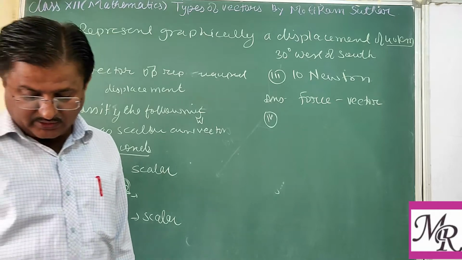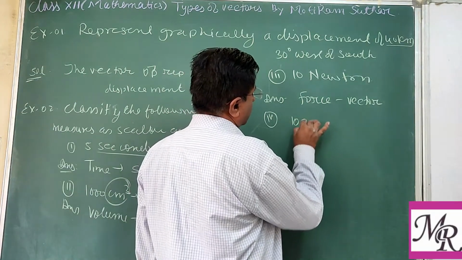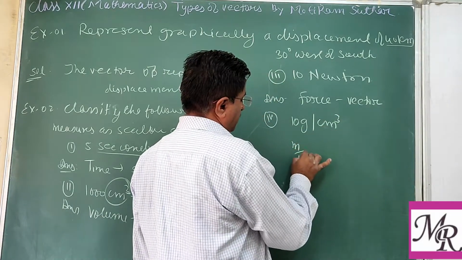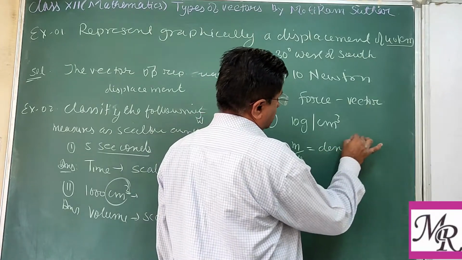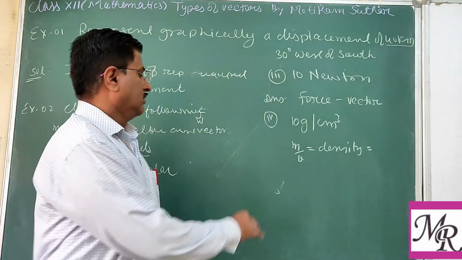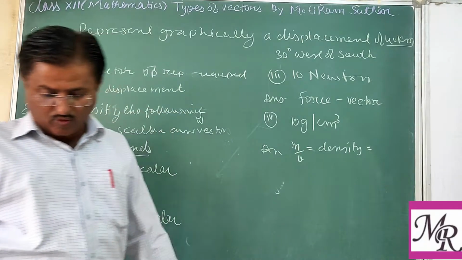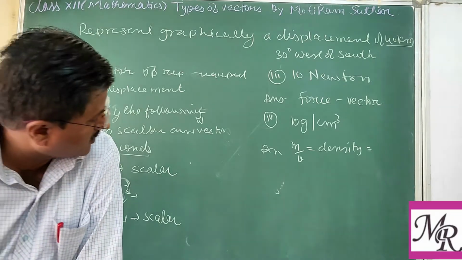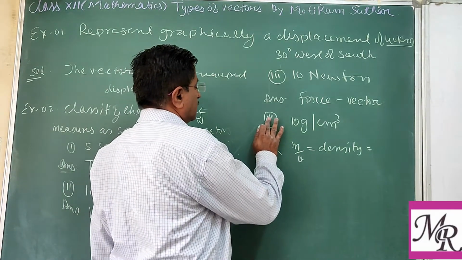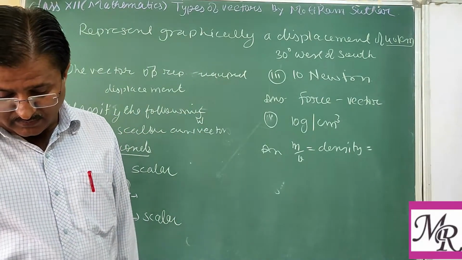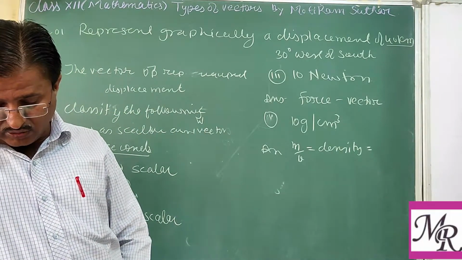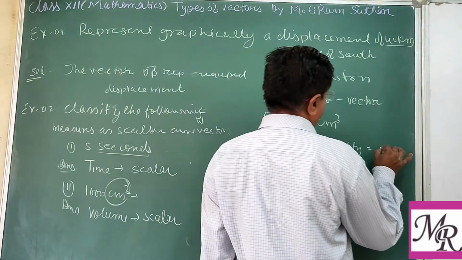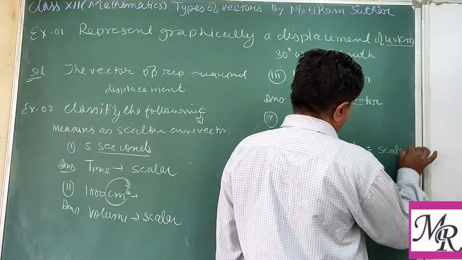Then the fourth is 10 gram per cubic centimeter. Mass upon volume is the density, in physics you know that. So here also this is a scalar, because there is no direction.